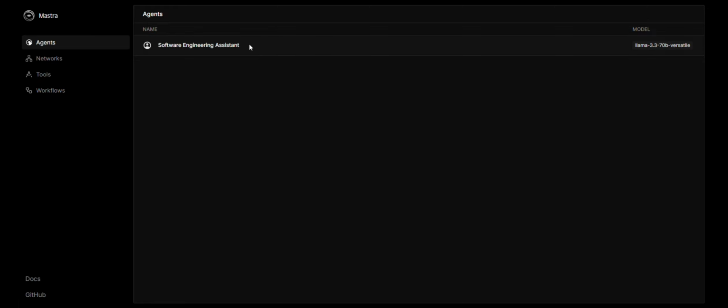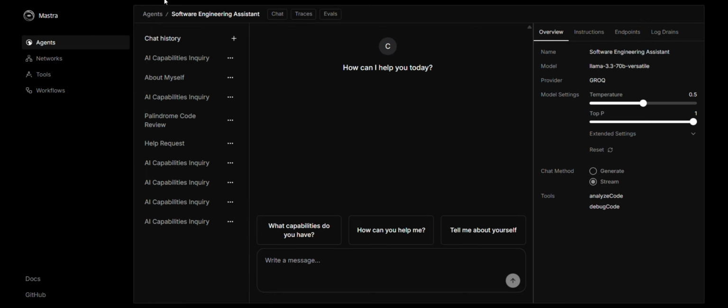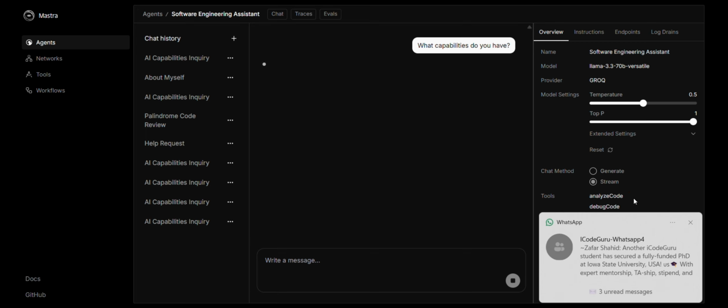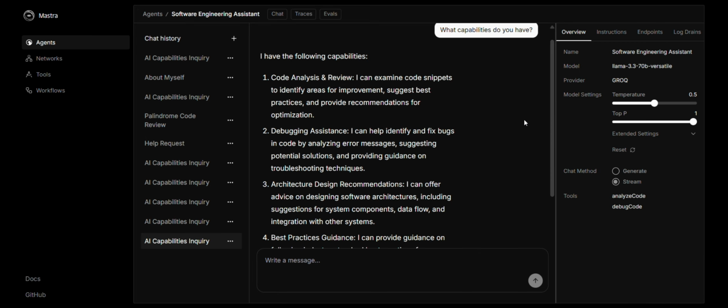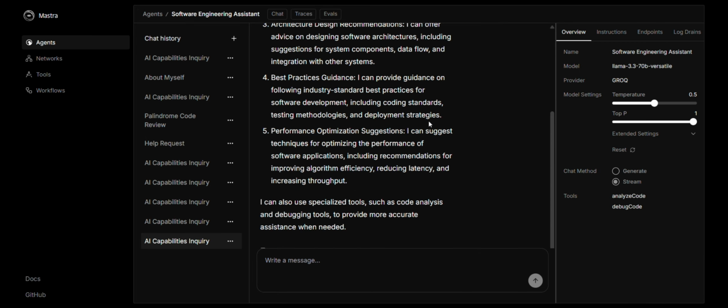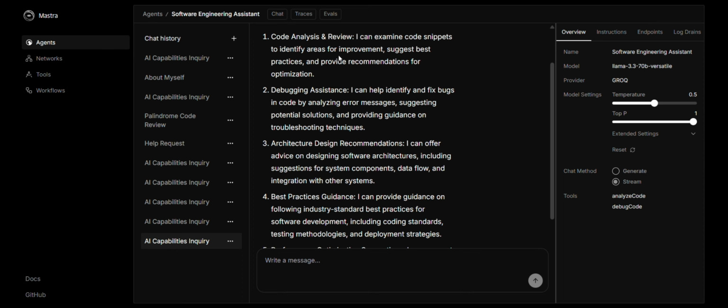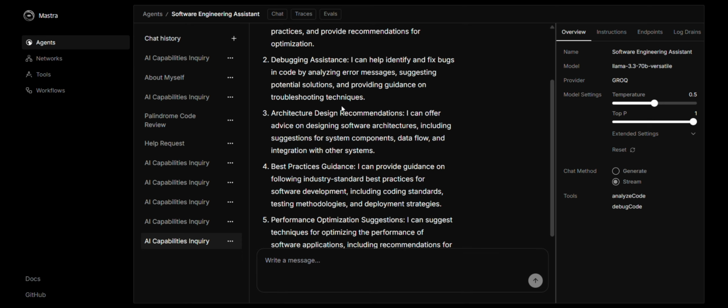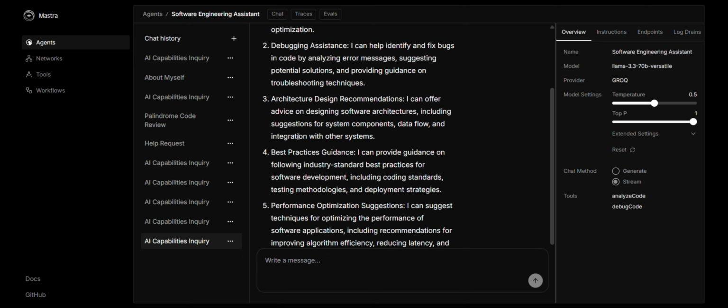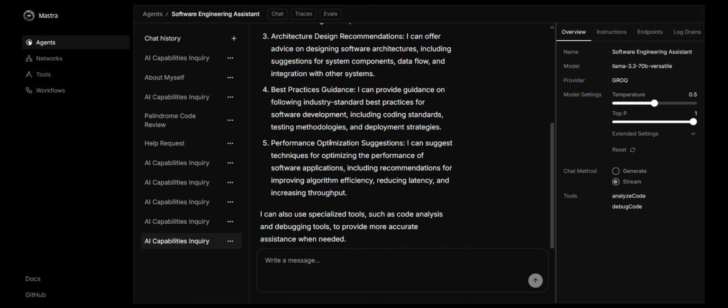Now I will show you the demo. So here you can see it is the interface. First thing which I will ask is what capabilities do you have? So here you can see it has the capabilities of code analysis and review, debugging assistance, architecture design recommendations, best practices guidance, performance optimization suggestions.